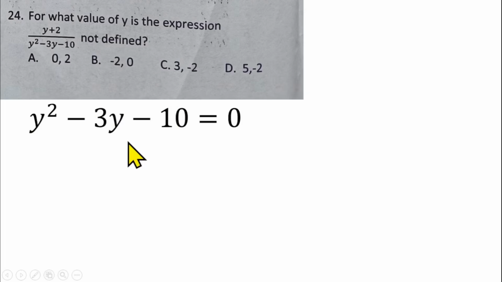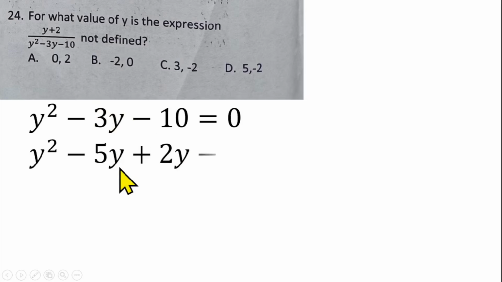So in this case, what are the two factors of minus 10 that when we add, it's going to give us minus 3? And that should be minus 5 plus 2. So minus 5 plus 2, and that will now replace minus 3y here. So we have y squared minus 5y plus 2y minus 10 is equal to 0.